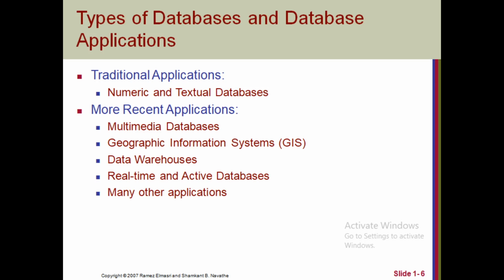Then we have another kind of databases where we are going to store the map related things, right? Geographic information system, which is used by the scientists or the military people, wherein they want to store some information of a graph and all, they want to fetch it later, right? Apart from this, the database plays a vital role in the data warehousing concept and data mining, right? Data warehouses are the places wherein a huge amount of data is being stored for later uses, which will be dealt with later. Then we have real-time and active databases, right?